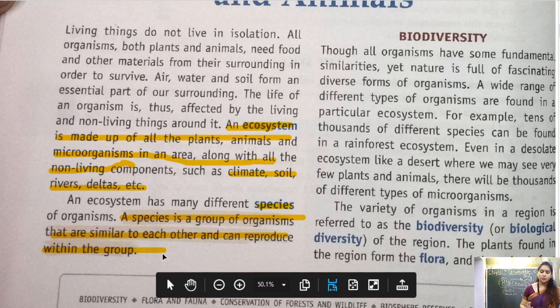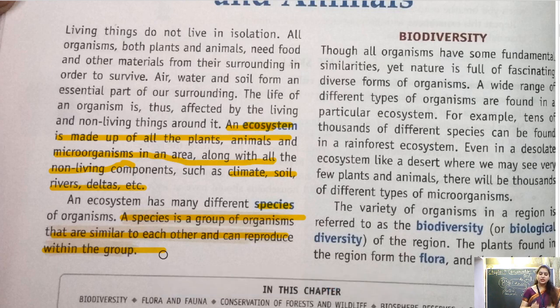Okay, so a species is a group of organisms that are similar to each other, and they can reproduce within the group. Okay, so they are called a species. So I hope these two terms are clear, ecosystem and species.